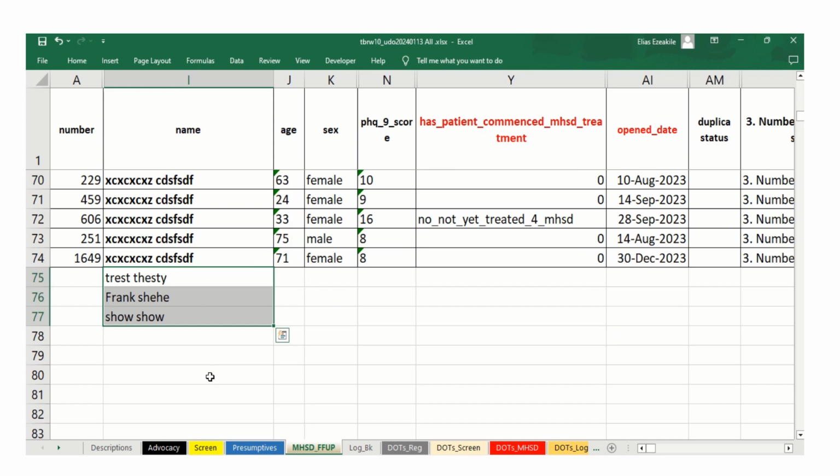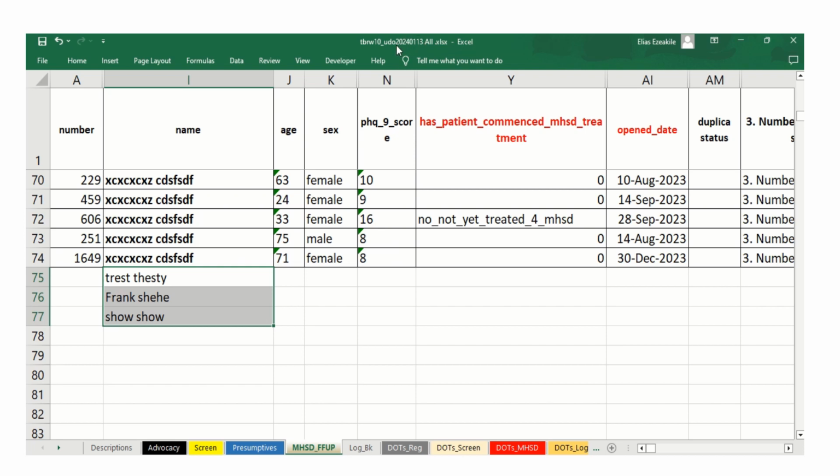But before you go and upload them in ComCare, it would be good to check, if you look at the top of this place, you will see the date when this document was produced.